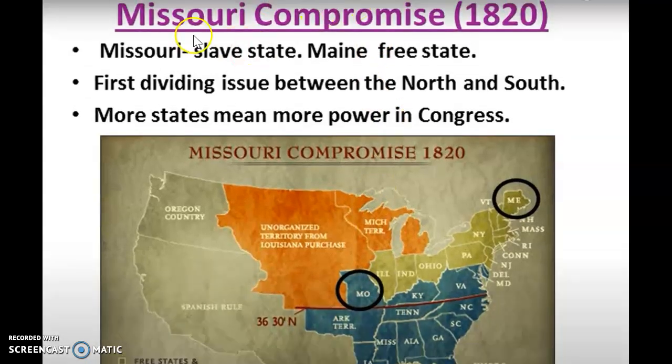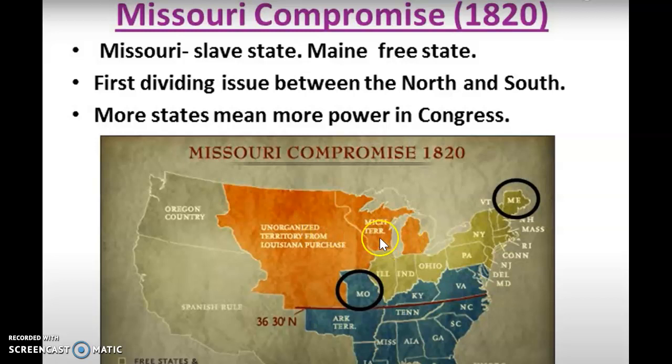So we look at the Missouri Compromise, the very first compromise in our new union. As we start moving westward, a big argument is whether a new state becomes a free state or a slave state. And why is it such a big deal? Because as we start moving westward, there are 11 free states and 11 slave states, which means they were balanced and power was equal or even.